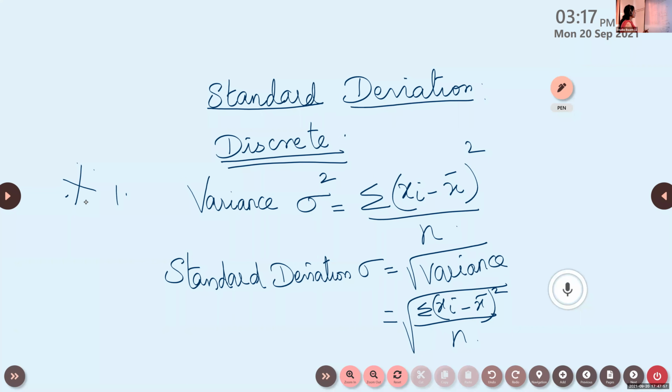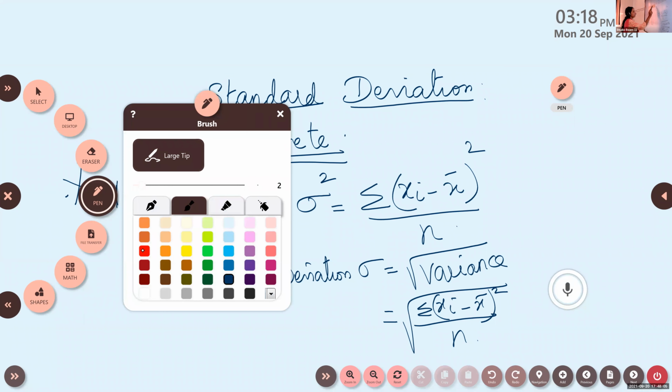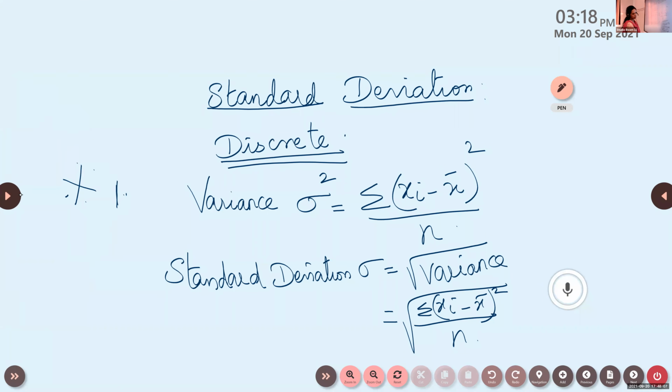Okay, copied this one, children? This is the first one. One more formula is there, but we use the first formula itself. But note down the second formula. At least one formula, make it thorough.